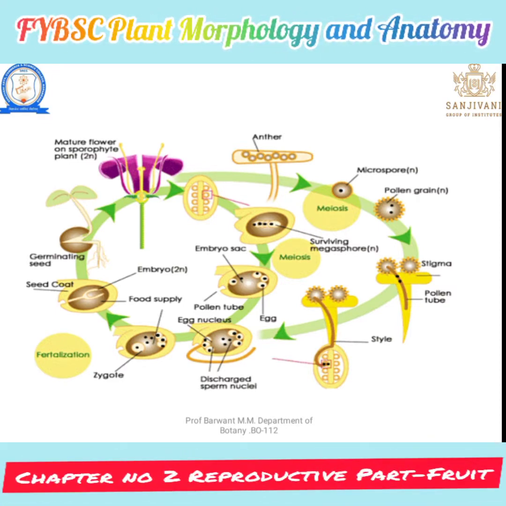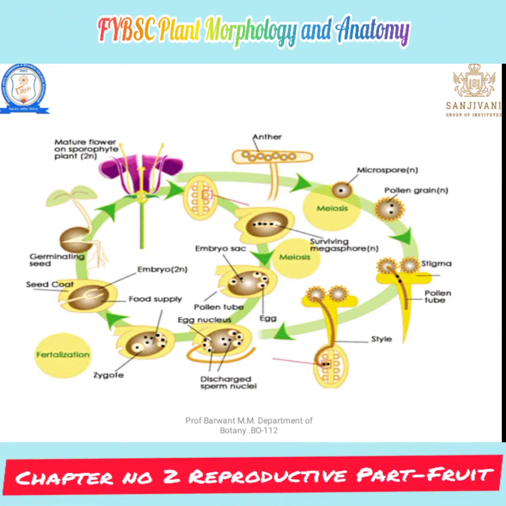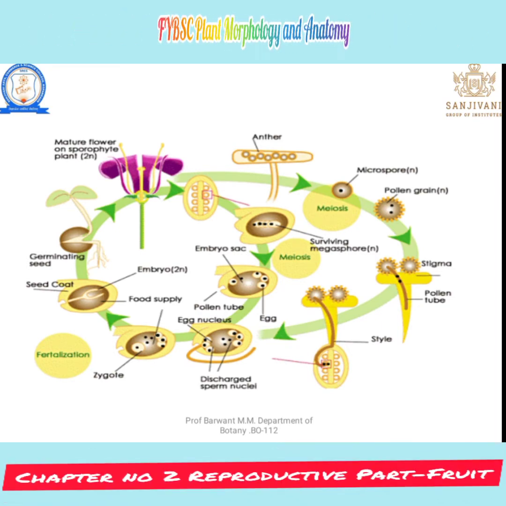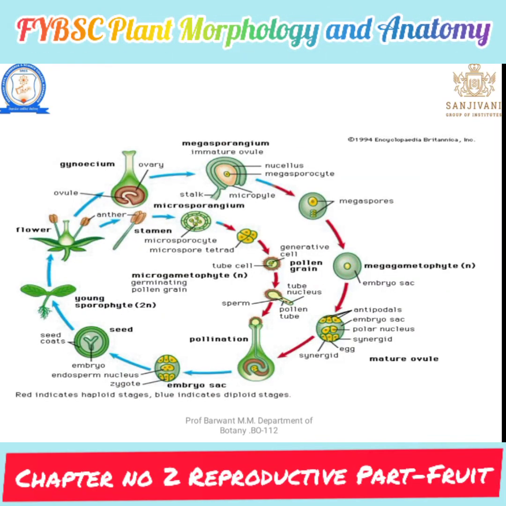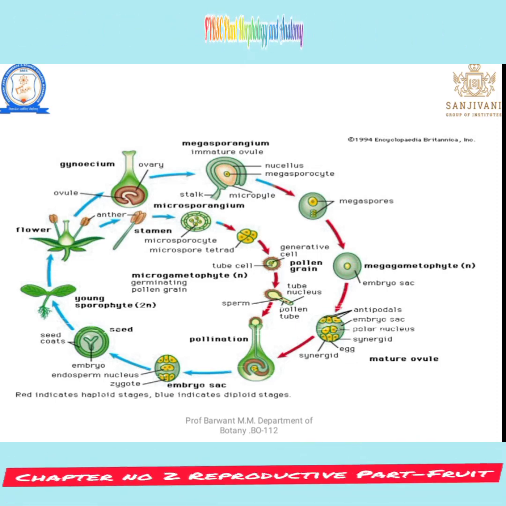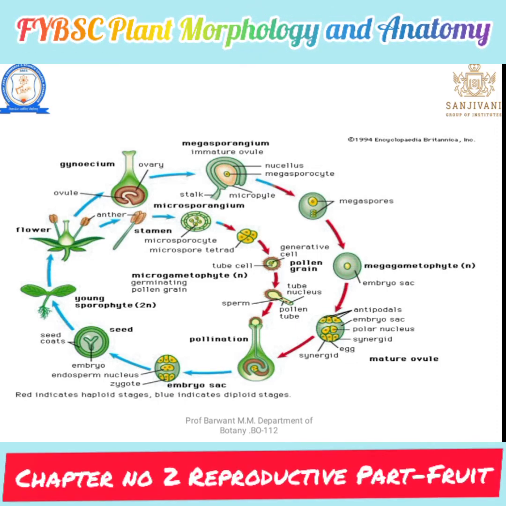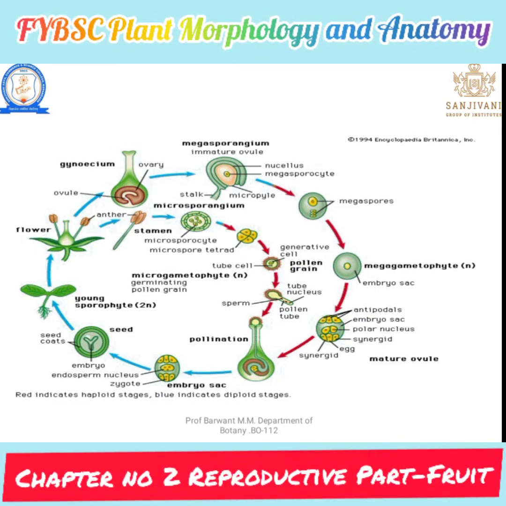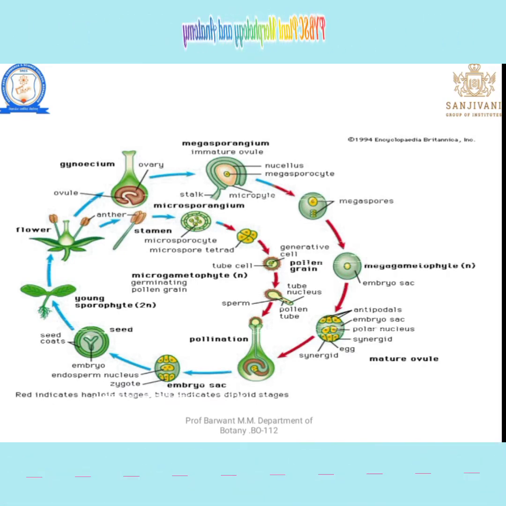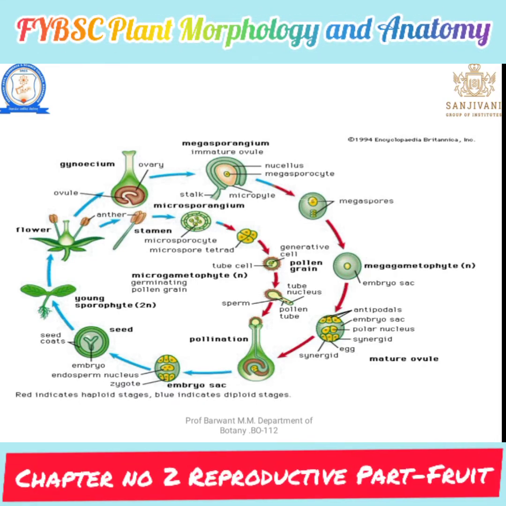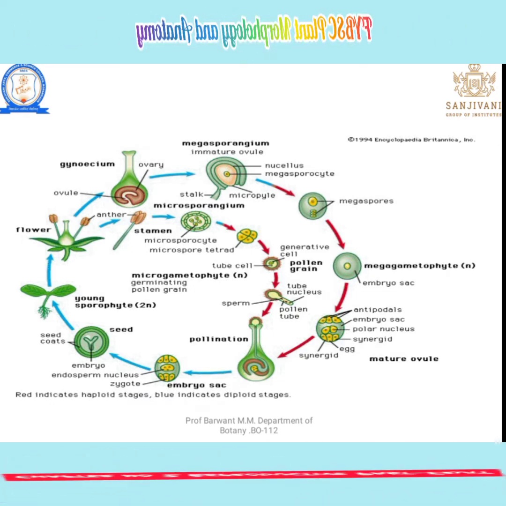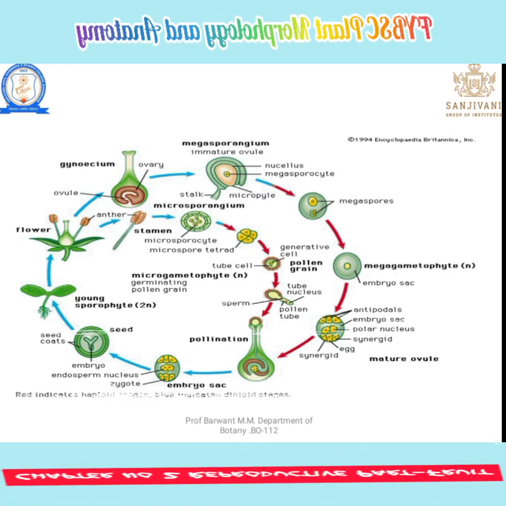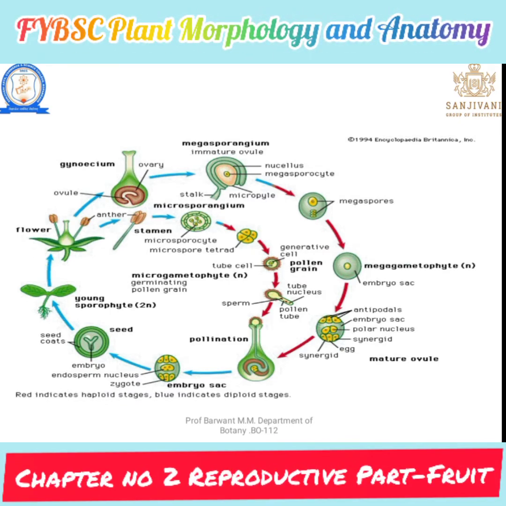After fertilization, it is converted into the zygote, then into the embryo, and the embryo is converted into seed. In this way, fruit formation will take place. All mechanisms are the same, only the diagrams are different. Let's see: flower, stamen, gynoecium, megasporangium, microsporangium, megasporogenesis or microsporogenesis. Then pollination, fertilization, embryo, seed, and the fruit.